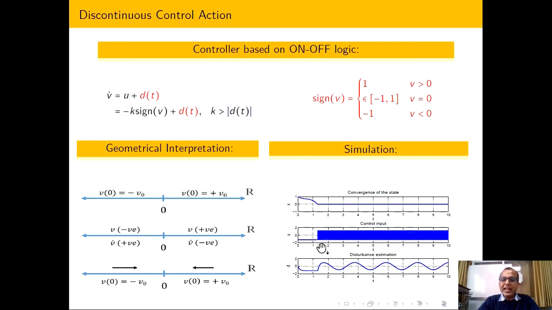Because again you can see that V dot, the instantaneous velocity, is always here. Why am I saying instantaneous velocity? Again, you can assume V as a position kind of quantity and V dot as a velocity kind of quantity. And this particular thing, V dot, we have basically plotted here, because control is nothing but minus k signum V. And what we have observed is that it is not 0 at V equal to 0. That is basically switching. But I am still on a static point 0. So why is this kind of phenomenon there?